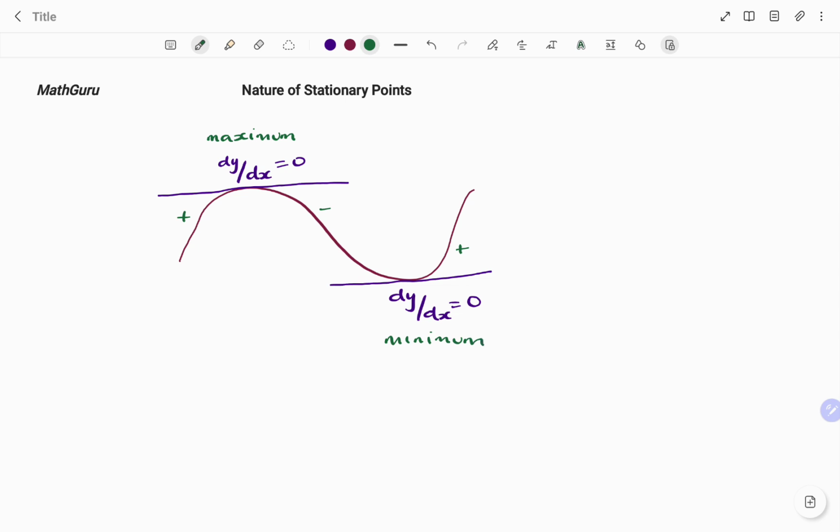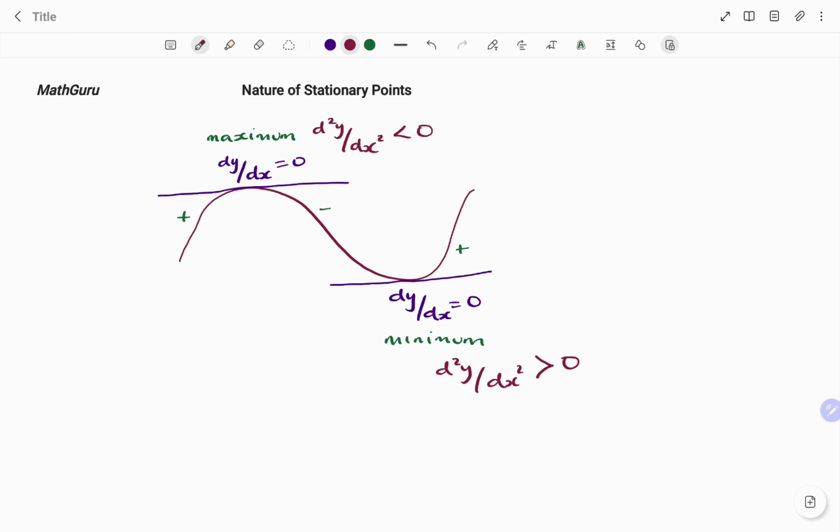Note that at the maximum point, where my dy/dx is equal to 0, my second derivative, that is d squared y over dx squared, the value will be less than 0. And at minimum, my second derivative, d squared y over dx squared, will be greater than 0.